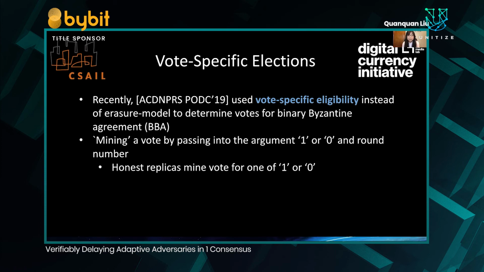Honest replicas mine a vote for one of 1 or 0. Adversaries can mine for both, but it is difficult to obtain enough votes for 1 or 0, probabilistically speaking. Committee membership is then tied to a successful mining of a vote.